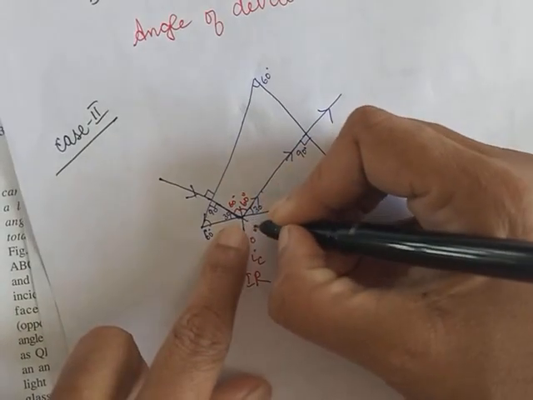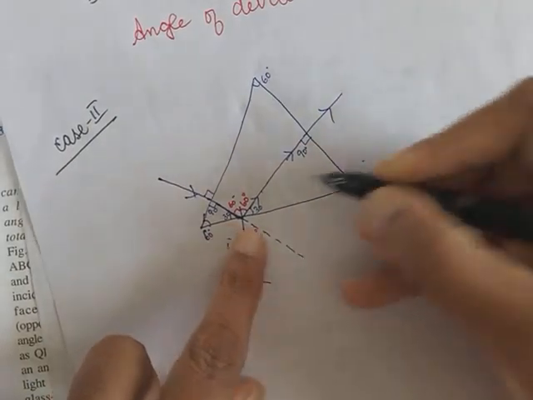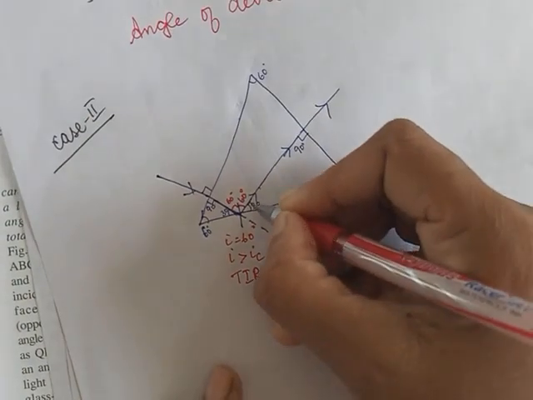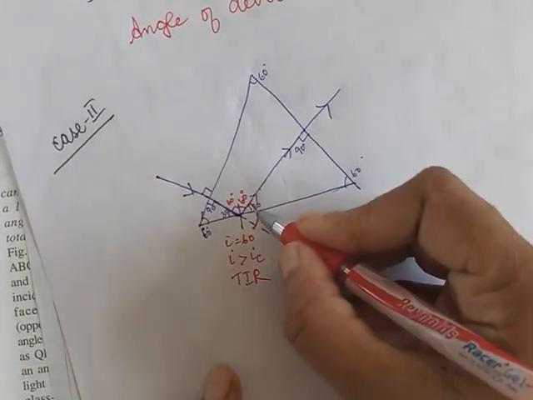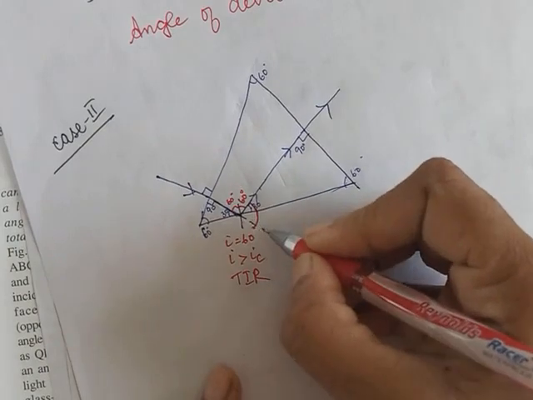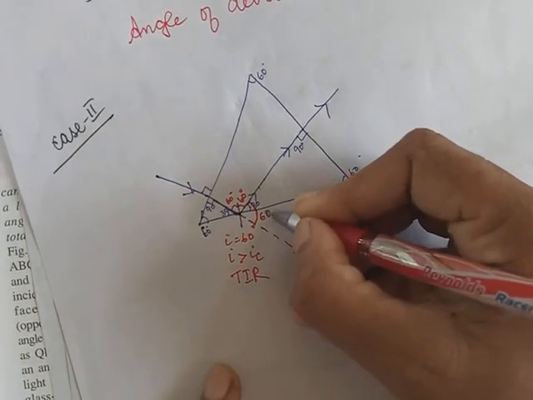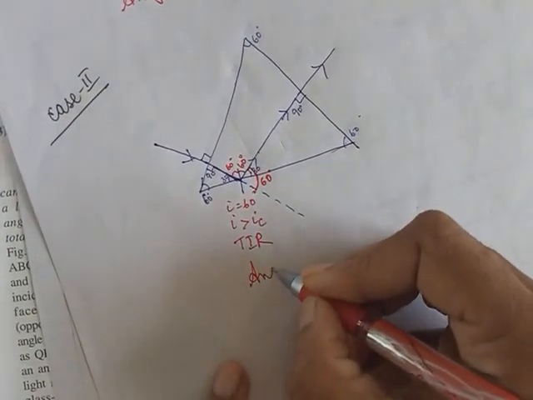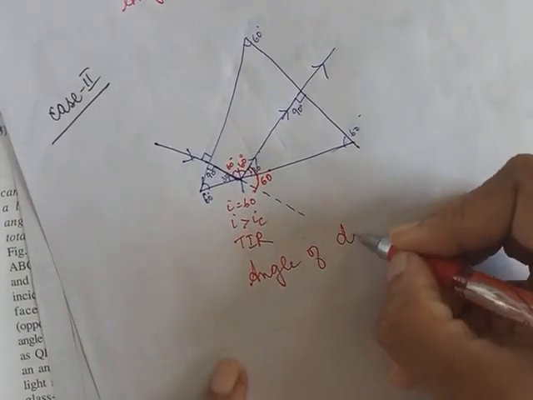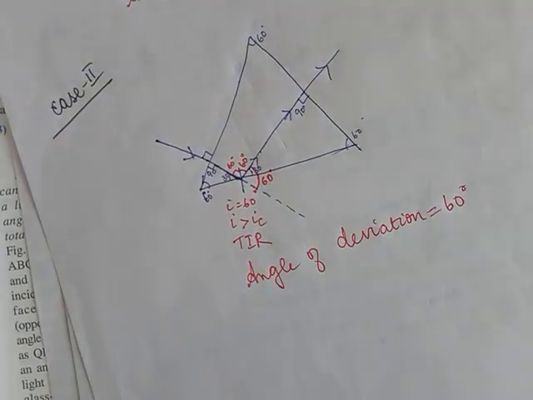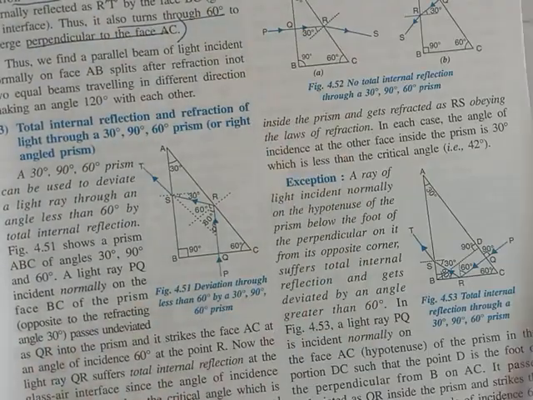See, the ray should have gone like this. But because of the prism, it's going like this. And what is this angle? This angle is, this is 30. This will also be 30. So this will come out to be 60 degree. So here also angle of deviation 60 degree. Just that the diagram will be little different, children. Rest all are the same. Okay. So in your book you can mark it.